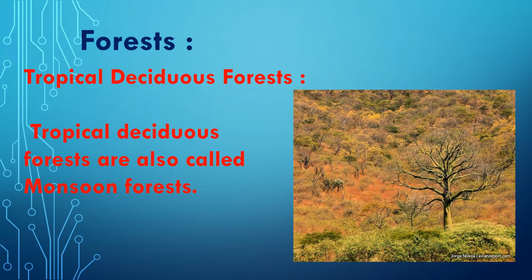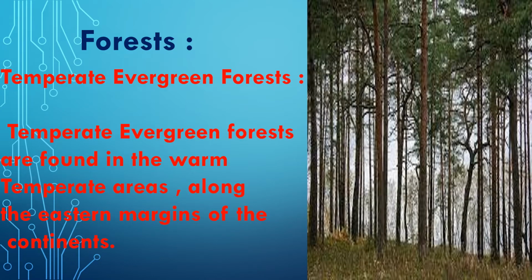Now, the third type of forest is temperate evergreen forests. Temperate evergreen forests are found in the warm temperate areas along the eastern margin of the continents. The main areas are South China, southeastern USA, southeastern Brazil, east coast of South Africa, and eastern Australia. The temperate evergreen forests are mixed forests of hard and softwood trees.